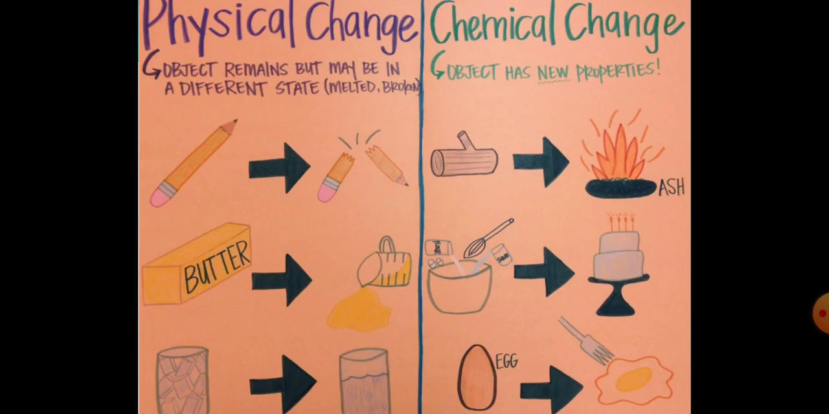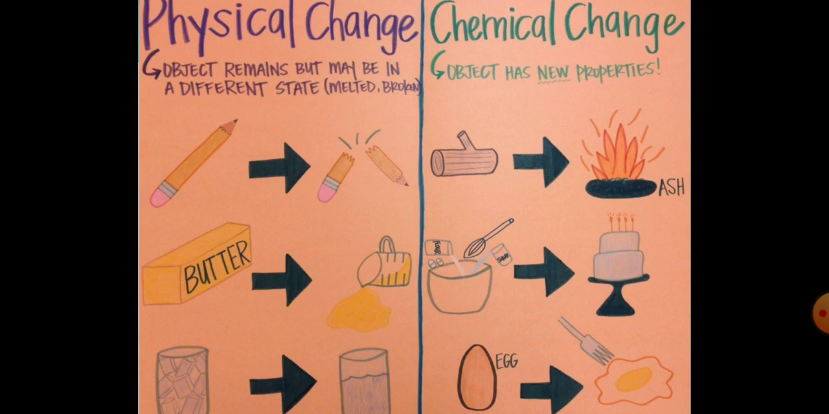So what is physical change? And chemical change? In a physical change, only the physical form changes. The object will remain but be in a different state. Pencil, you break into two. So you have two pencils, but the pencil is still a pencil. Similarly, butter, when you melt it, will become liquid butter. Similarly, ice, if you melt it, will become water.